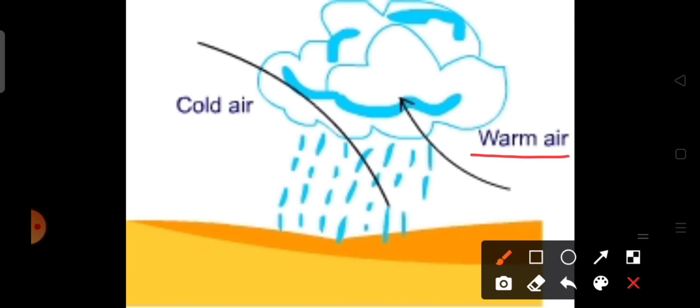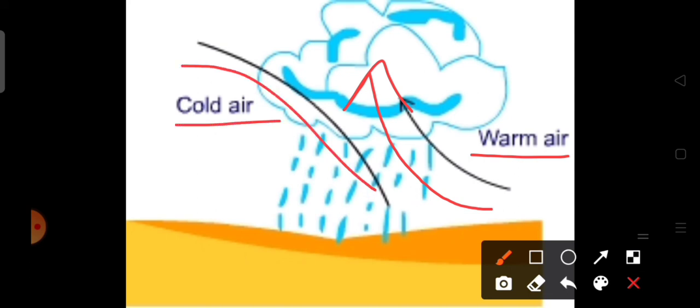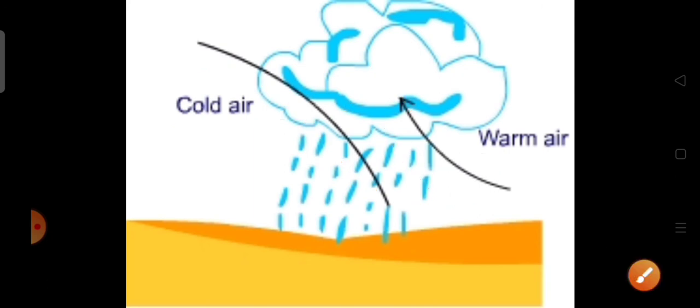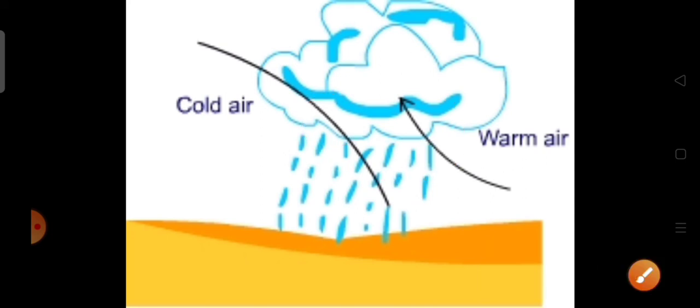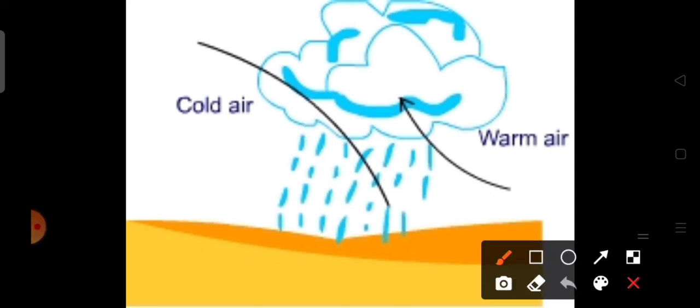moves gently upward, and the colder air, which is the heavier air, moves downward, and between these regions a front forms. So a front is the boundary zone of these air masses. Here we see that the cold air and the warm air meet in this zone.